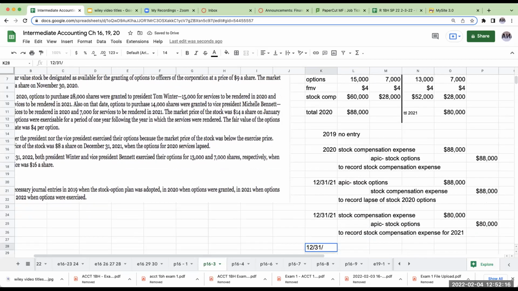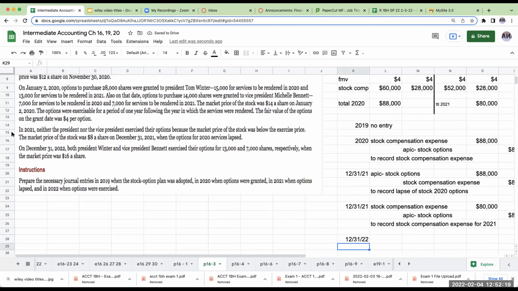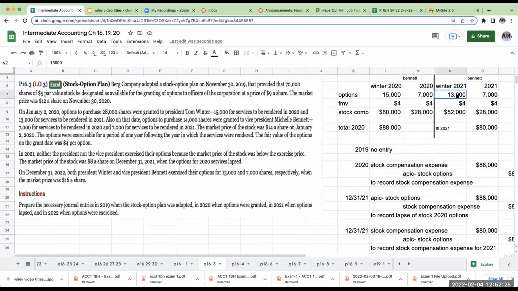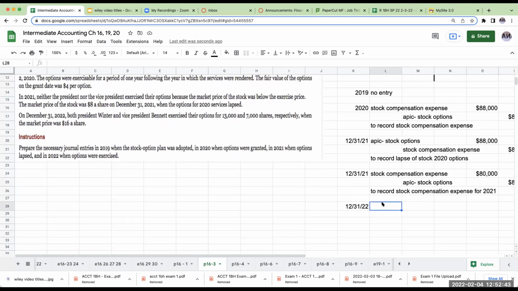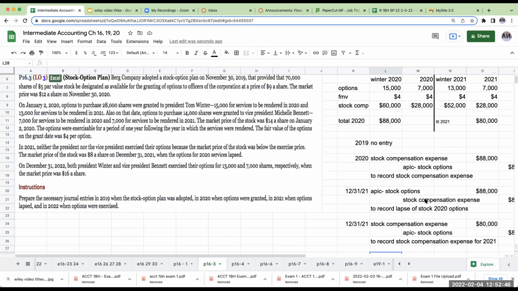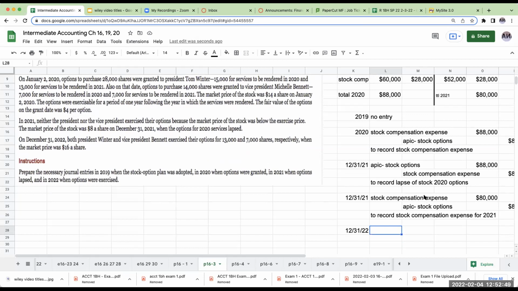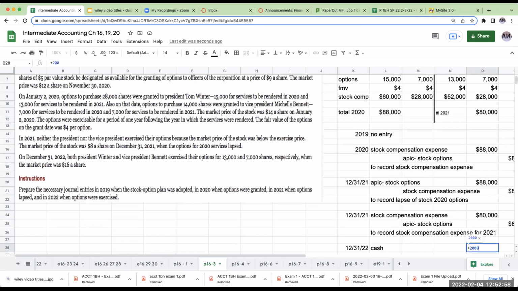Now in 2022, it tells us that on December 31st, they decided to exercise their options for 13,000 and 7,000 shares. So the company is now going to be receiving money. How much money are they going to get? Well, the option price that they had the ability to buy was, and again, illegal, right over here, $9 per share. You would never set it as a hard value. You would set it at the fair market value price on that date, or you're going to be triggering some tax consequences. I'm just kidding, it's not illegal, it's just legally problematic.